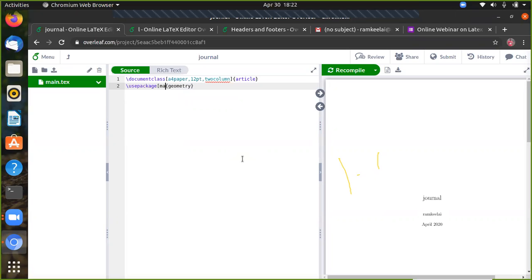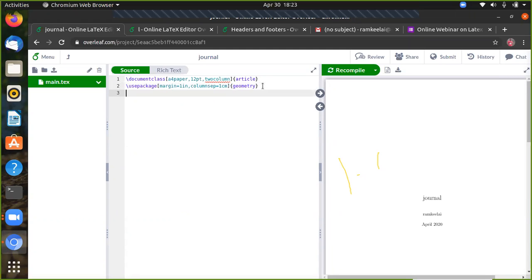So I can give the margin equal to 1 inch, comma. Between the 2 columns of the journal, we have to separate them by a column separator. Initially we can take it as 1 centimeter. You can change it to 0.5, 0.6, etc., depending on the size of your column.